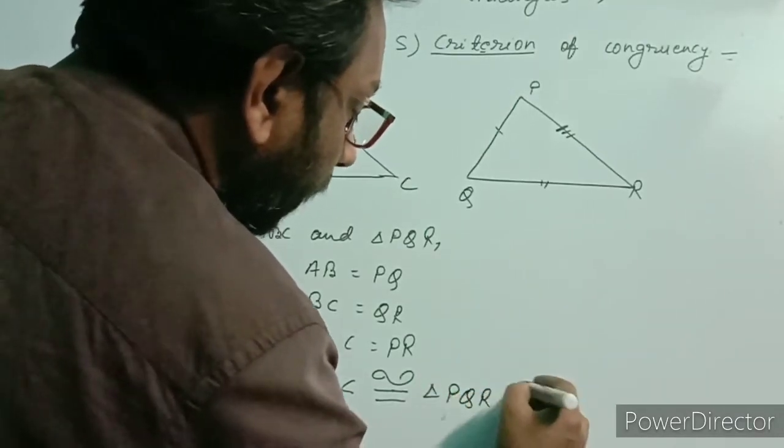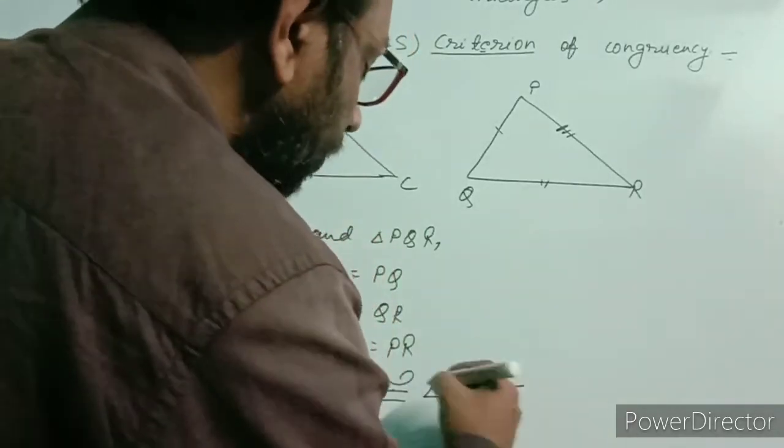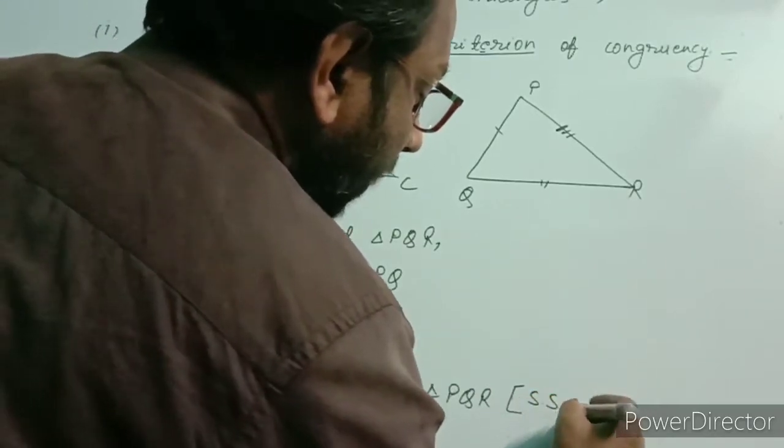In bracket, we write the condition which we have used to prove these two triangles are congruent. That condition we write here: SSS.